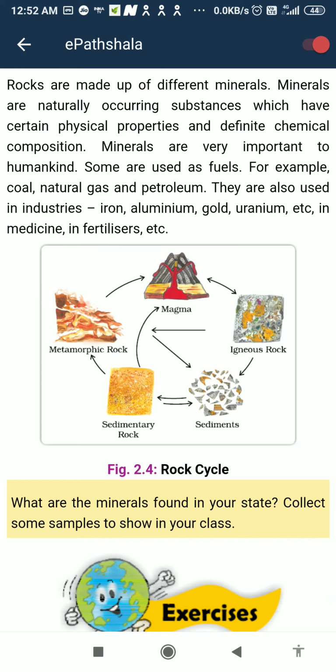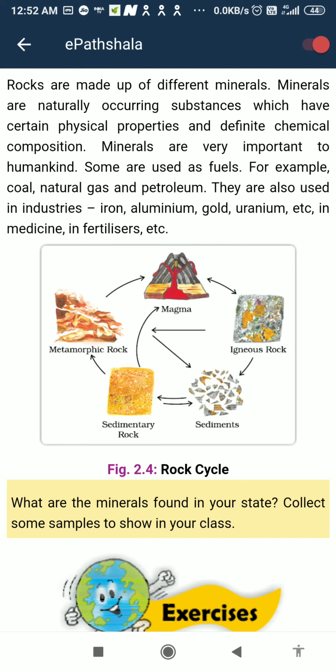Here is a rock cycle shown one by one. We take igneous rocks. After igneous rocks, it sediments and turns into sedimentary rocks. After sedimentary, it turns into metamorphic, and metamorphic to magma, and magma to again igneous rocks.